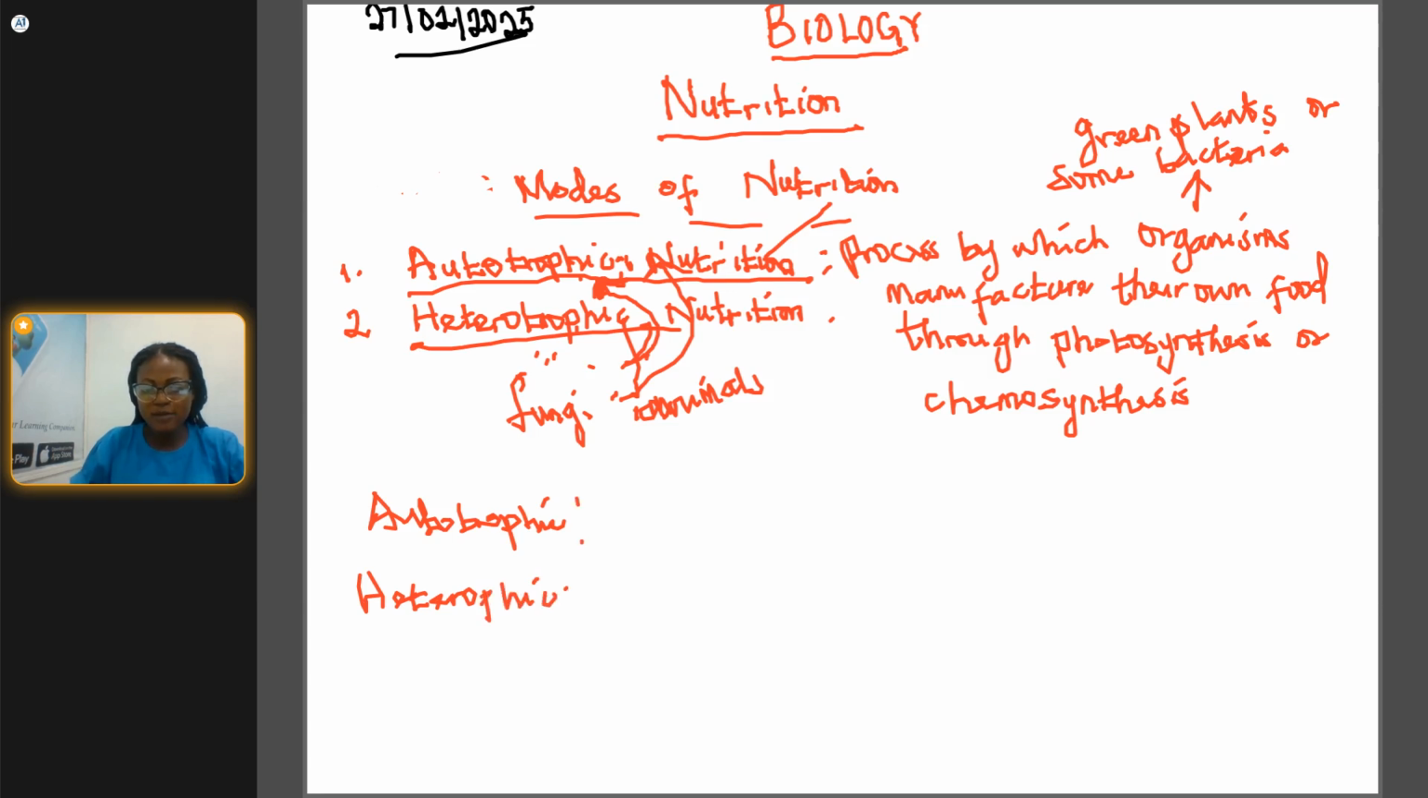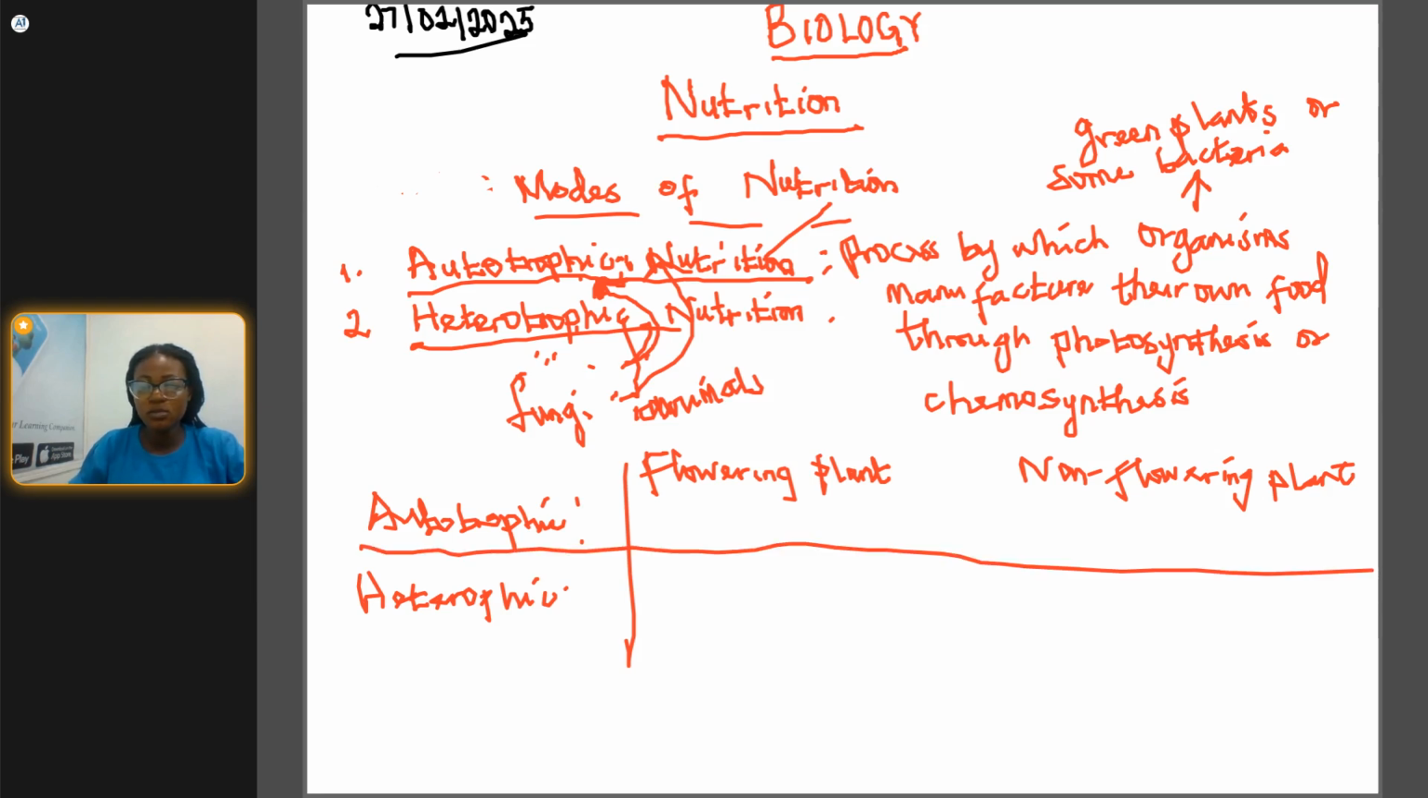Okay, so we have some flowering plants that belong to this category. We have some flowering plants and we have some non-flowering plants. Moving to the examples of flowering plants under this category, number one, we can say hibiscus flower.